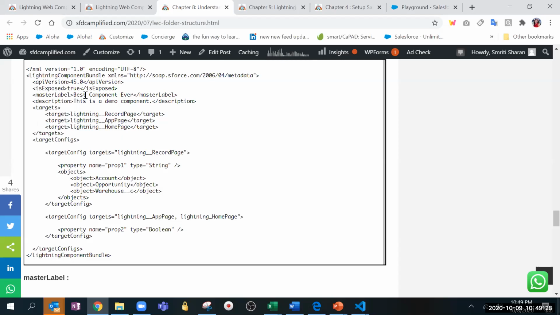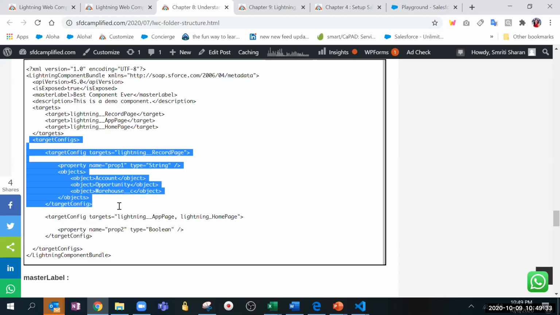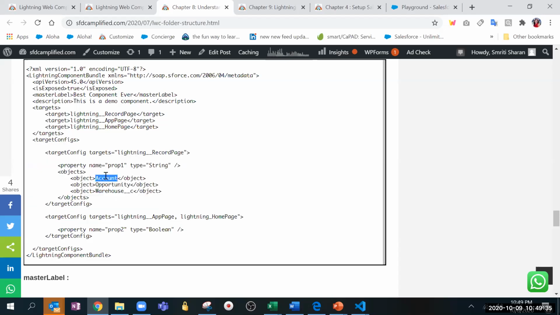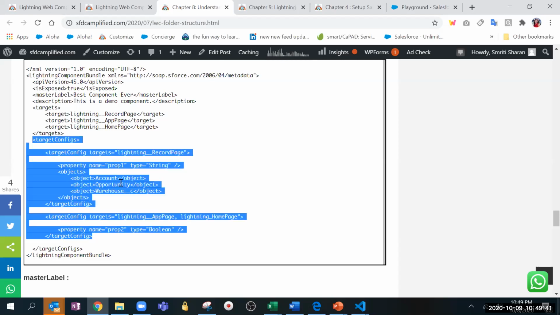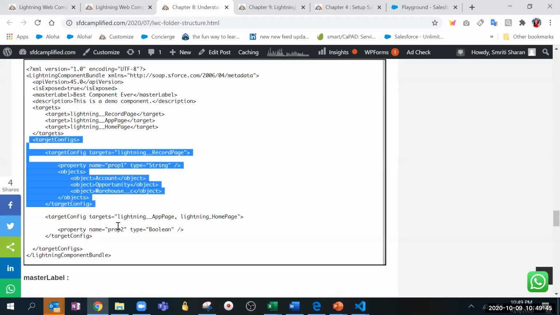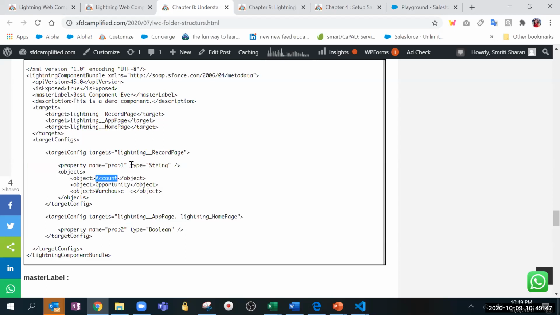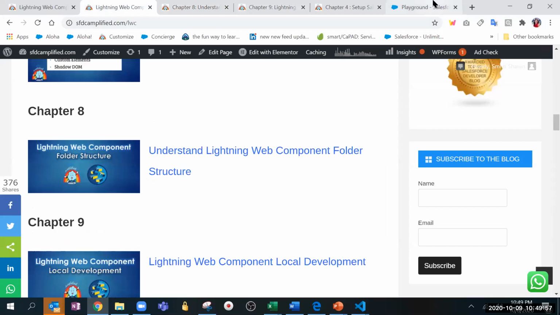And then if you want to show it in a particular record page, you will have to put the target configs. Then you have to say, I want to show it only on Account or only on Opportunity, so it won't show on Contact. If you don't put this, it will show in all record pages. But if you specifically put target configs, that particular component will show on those particular record pages only. And then simply once you go to the app builder, just a second.